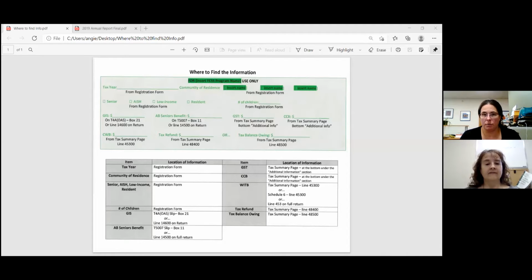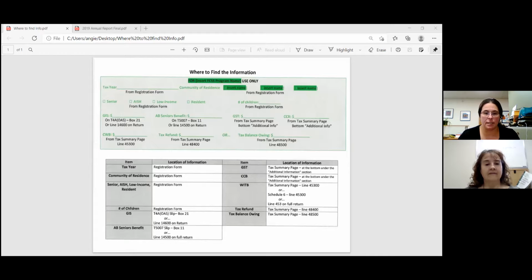At the bottom of your client information sheets, you'll see this box, it'll look kind of like this that's on the top of your screen right now. We just ask that when you complete your tax return that you try and fill out this information. Each of you will get one of these sheets showing you where to find the information, and then we just ask that you fill it out.